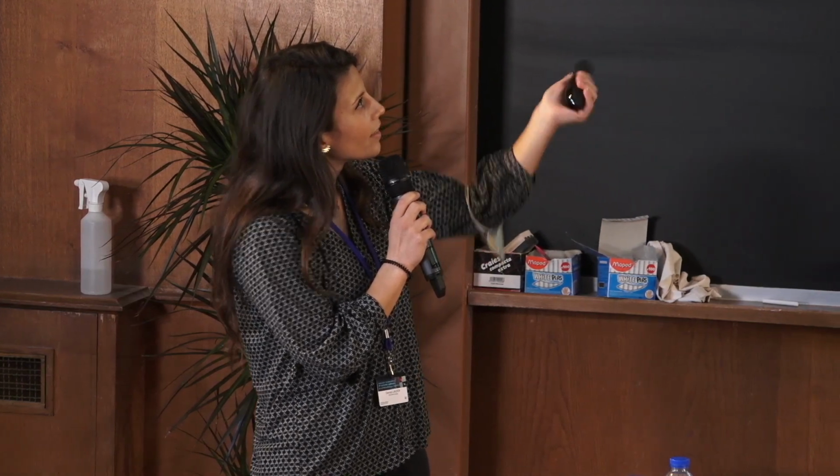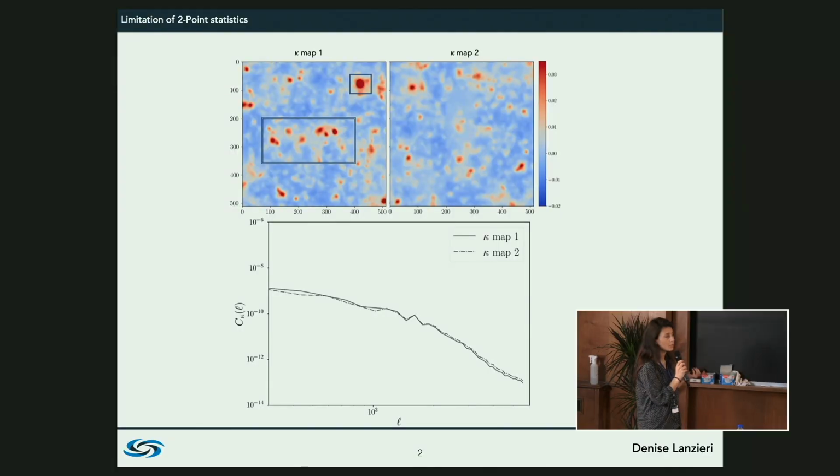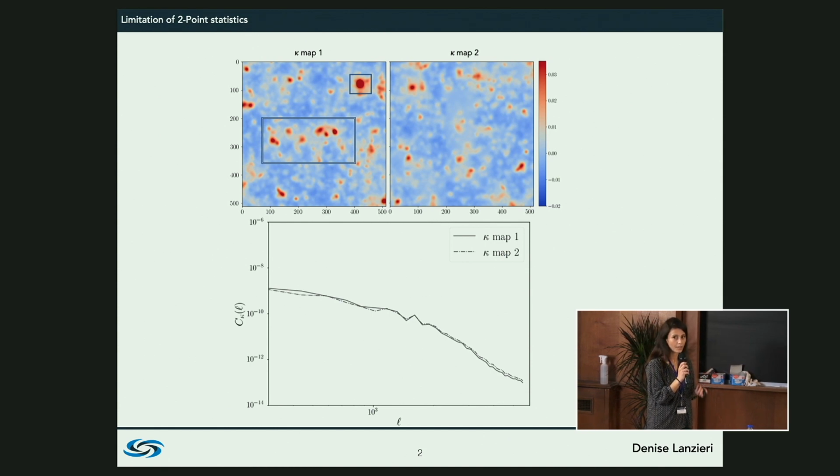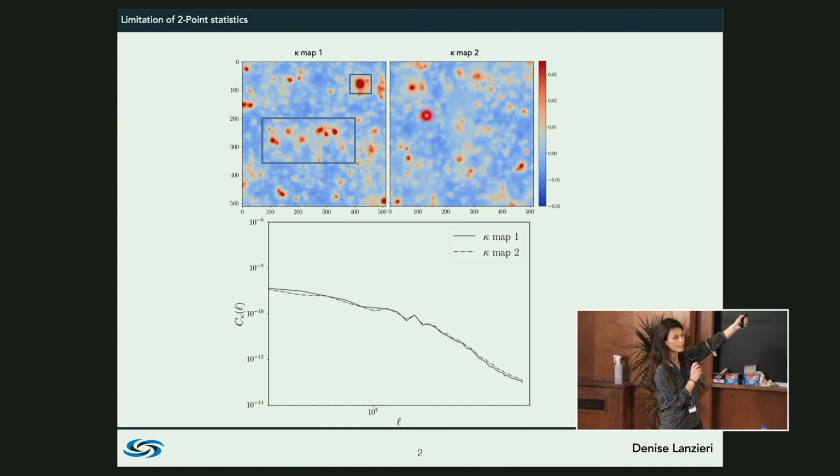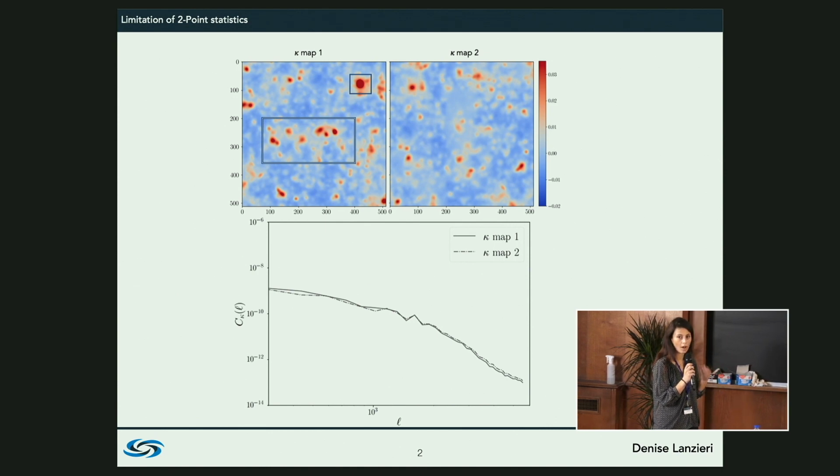Okay. So we know that the next generation surveys like Euclid and LSST will provide very precise shear data, but what people typically do is cosmological parameter inference with this data by analyzing the power spectrum or the two-point statistics. But if we, for example, look at these two maps, these are two weak-lensing simulated maps of the convergence, which is just defined as the projection of the map along the line of sight. We can see that in the first map there are some structures that are not visible in the second one. But if we compute the power spectrum from these maps, they basically overlap.